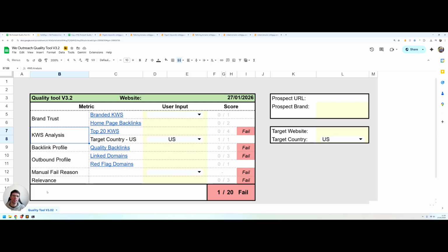So as with other metrics here, we're basing this on Ahrefs data. We're opening the backlink report, putting in these filters, and then just counting the number of quality backlinks that the website has.